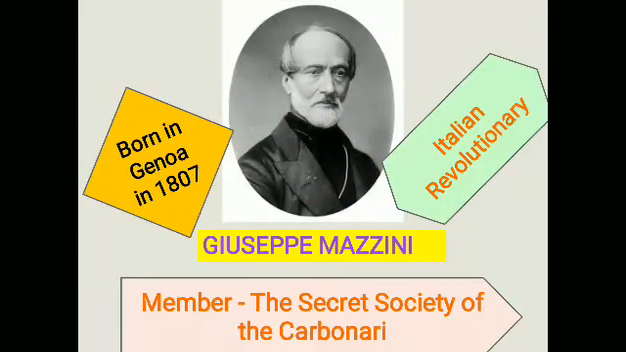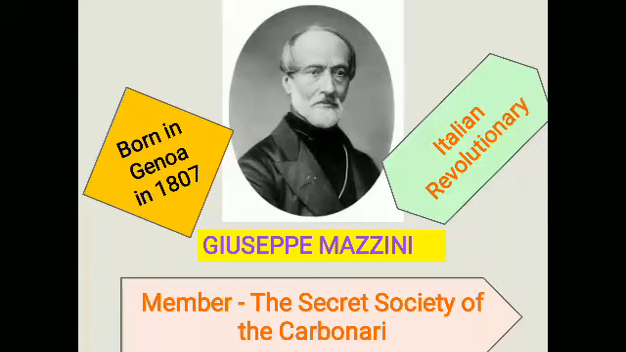One of the most important persons was Giuseppe Mazzini, an Italian revolutionary, who was born in Genoa in the year 1807. He was a member of the secret society of Carbonari.